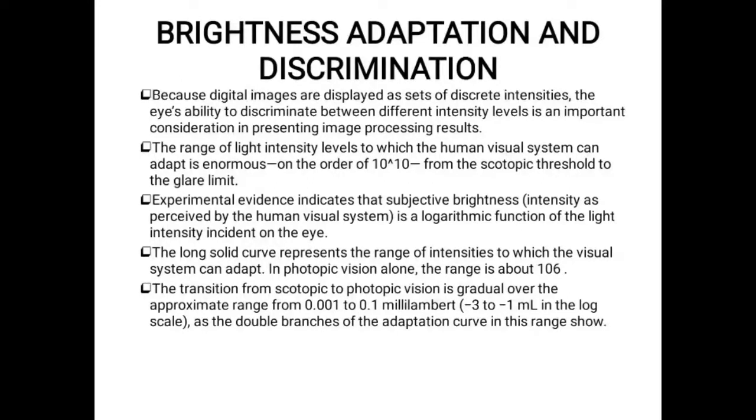The transition from scotopic to photopic vision is gradual over the range 0.0012 to 0.. milliampere, the ambient light intensity values, as the double branches of the adaptation curves show. This is known as the adaptation curve of the double branches.